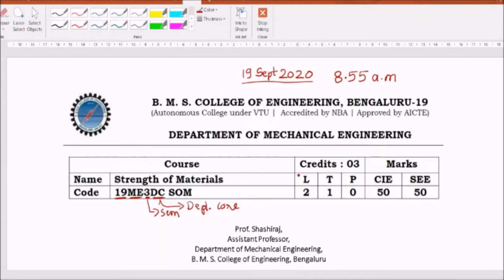LTP: L stands for lecture hours, there are 2 lecture hours per week. T stands for tutorial, there is 1 tutorial hour, and there are no practicals related to this subject. So P is 0. Internal marks is evaluated for 50, and external examination is conducted for 100 marks, and it will be reduced to 50 to decide your grade.